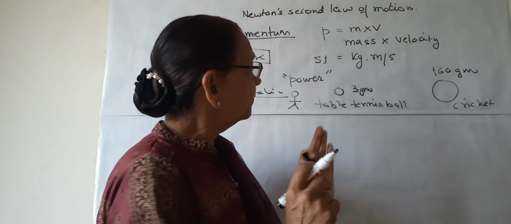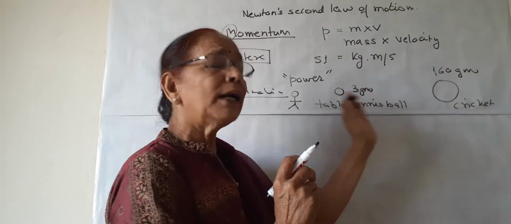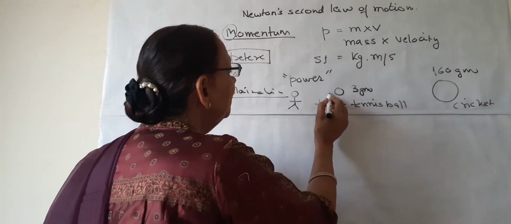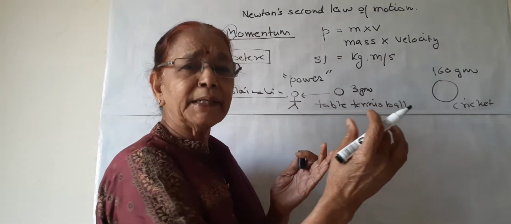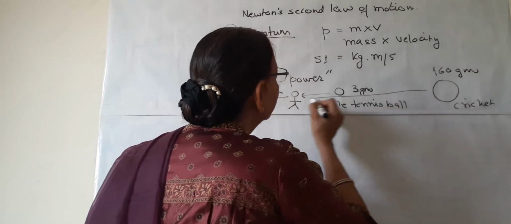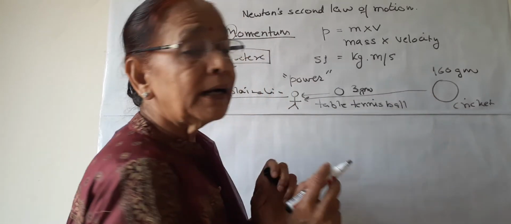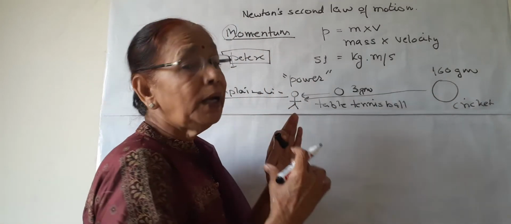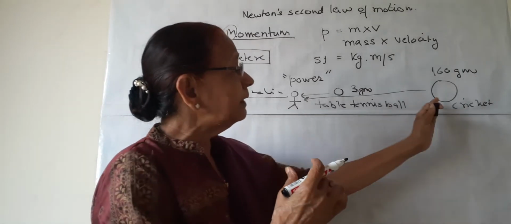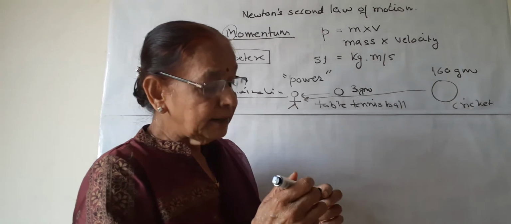What do you think? Will these two hurt the boy in the same manner? No. The table tennis ball will hurt the boy very slightly or negligibly. But the cricket ball with the same velocity will hurt the boy quite a lot. Why is this so?